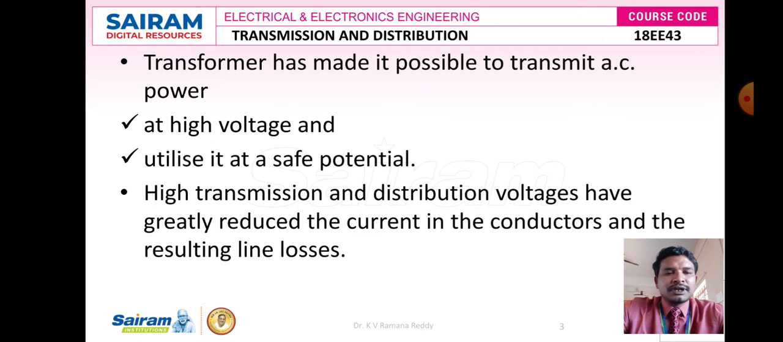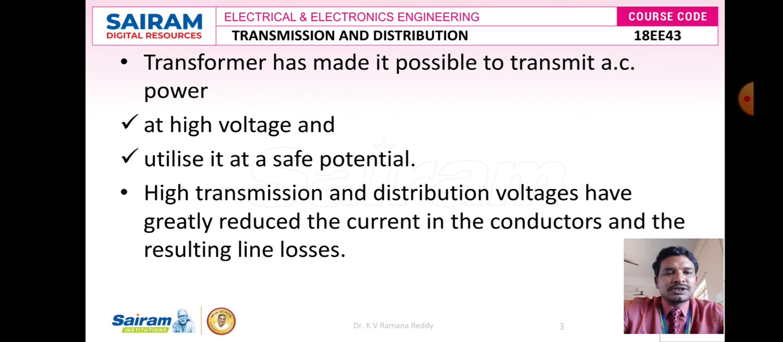As we know very clearly, in the generating station we generate a voltage like 11 kV, but before transmitting that generated voltage, it is stepped up from 11 kV to some voltage like 33 kV, 66 kV or 110 kV. It depends upon the length of the transmission line. We step up the voltage and later we transmit.